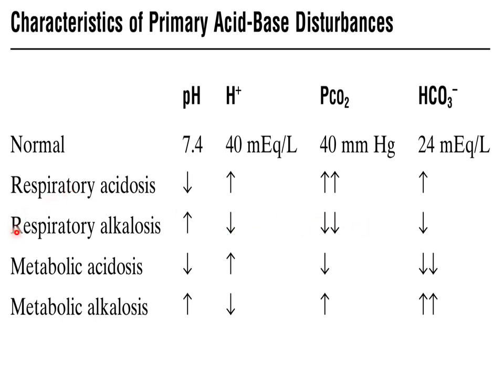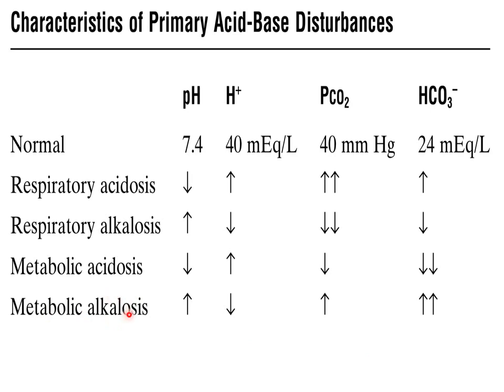So how do we remember how to determine whether the alkalosis is respiratory or not? Look at the partial pressure of carbon dioxide. If it is decreasing significantly, it means it is respiratory alkalosis, but if it is increasing, then it means it is metabolic alkalosis, as can be shown here. So alkalosis is occurring, which means pH is rising and hydrogen ion concentration is reducing. And how do we determine what kind of alkalosis this is? By looking at the partial pressure of carbon dioxide and bicarbonate concentration.